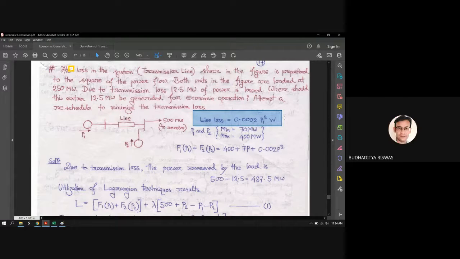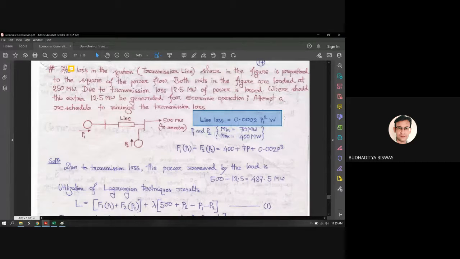Sir, since the lower limit is 70, it will be 70. Good. I got another good answer. As the lower limit of the two generators is 70 and we try to minimize P1, somebody said that the P1 generation should be fixed at 70 megawatt. It will be 100, sir. 100? Sir, 100 megawatt. 100 megawatt. Very good. So this is the more correct answer compared to 70.